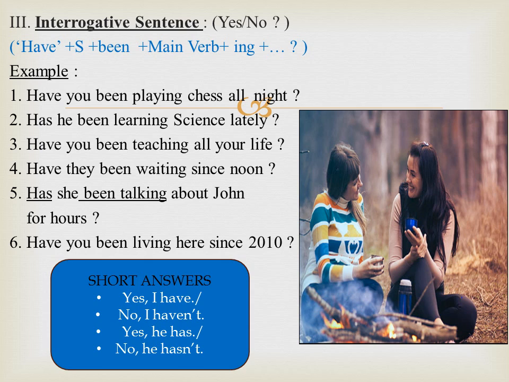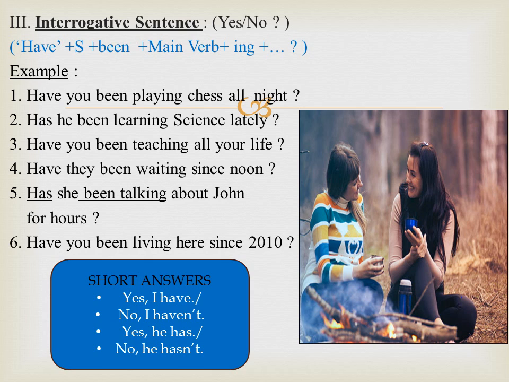The structure of yes or no question is have plus subject plus been plus main verb in ing form plus adverb, ending with a question mark. Let us see some examples. Have they been waiting since noon? Yes, they have, or no, they haven't.